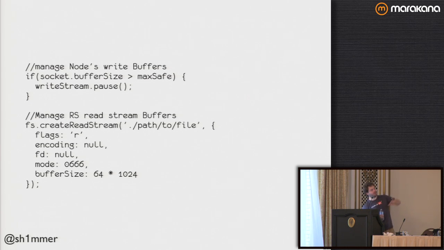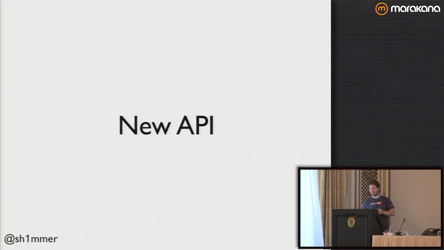Then there are a few things like file system methods. When I create a read stream on the file system, I can actually define how much of a buffer I want. That's not the kernel buffer, that's Node's internal buffer. So some of these are tunables, but there aren't so many of them.